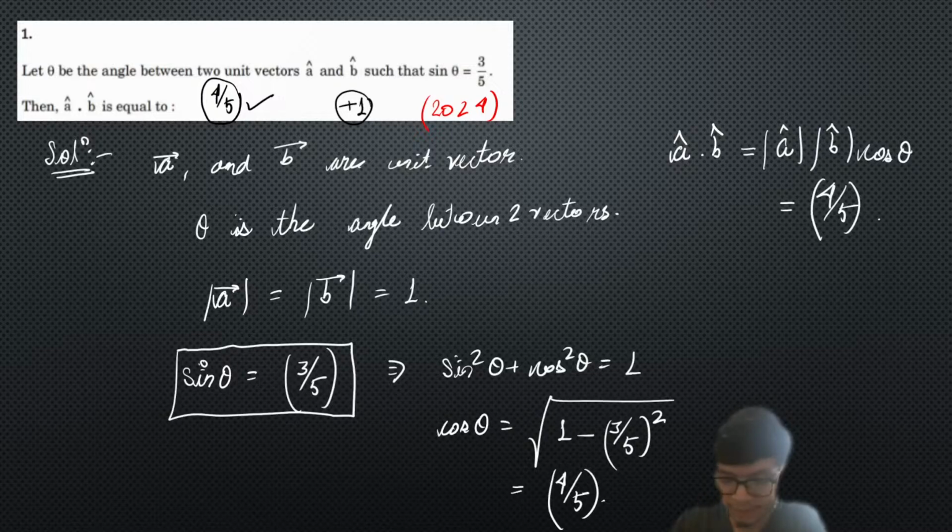Vectors and 3D is a very easy as well as very high scoring chapter. So please prioritize this chapter among your most important and favorite chapters, because this will actually help you fetch a lot of marks. You will see that a lot of questions are coming up in the previous year papers also. So with that you can at least guess that this chapter is really important. So with this, let's move to the next problem.